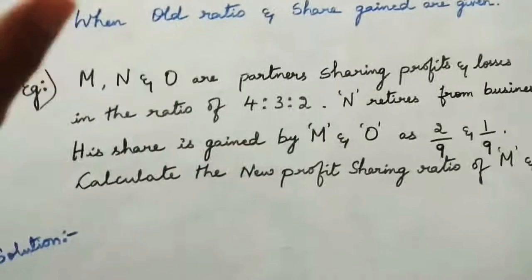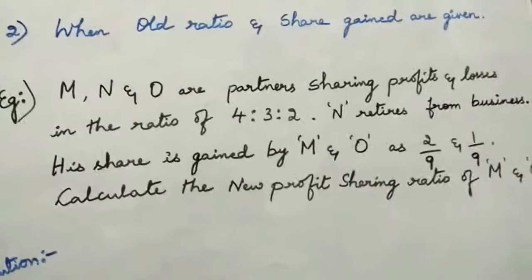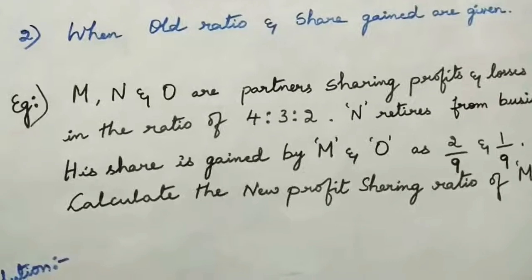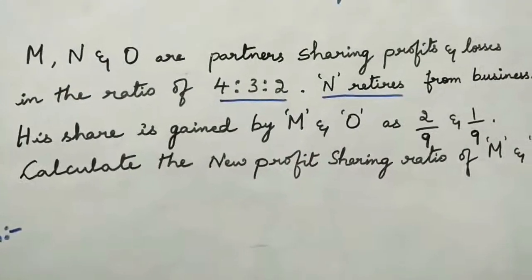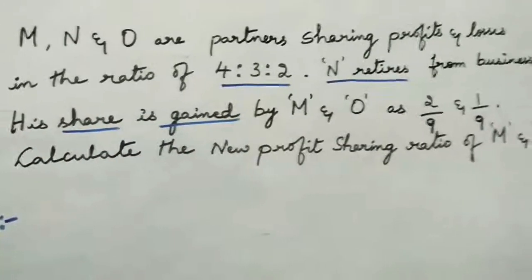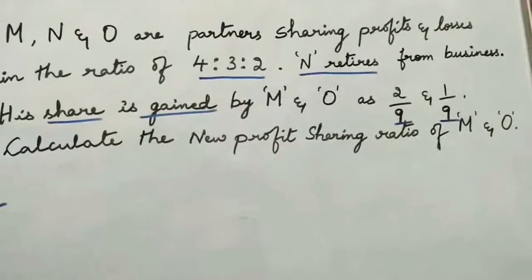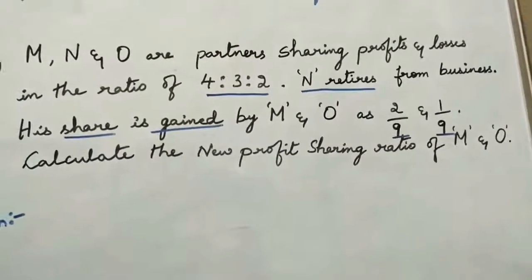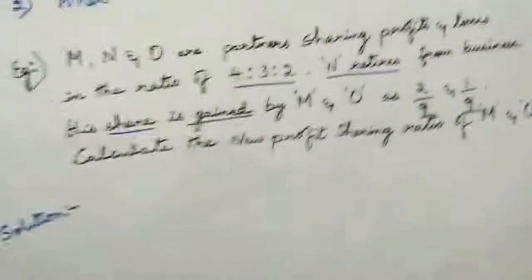Now observe what is available from this question for us for the calculation. They have given old ratio. Old ratio is available. N is getting retired, and the share gained by M and O is 2/9 and 1/9. So share gained is available and the old ratio is available, that old share. So using these two we are going to find out now the new profit sharing ratio.